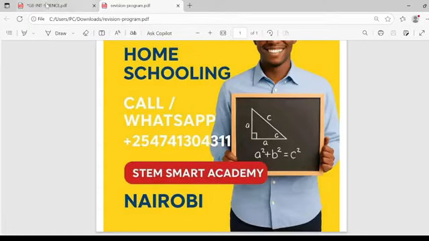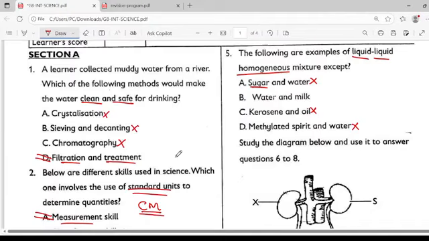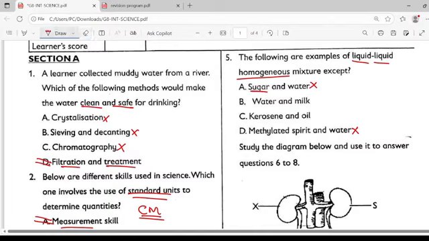Okay, we proceed. Now, we are still discussing this question. Question number 5. The following are examples of liquid homogeneous mixtures, except... When you look at water and sugar, we rule out sugar because it is not a liquid, it's a solid. Methylated spirit and water, we also rule it out.